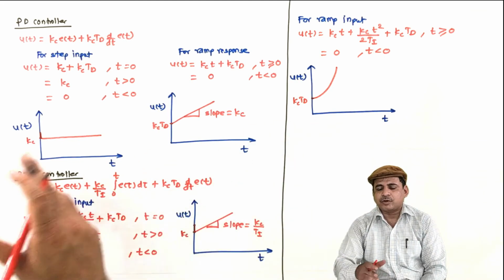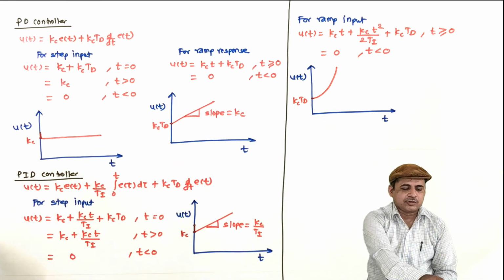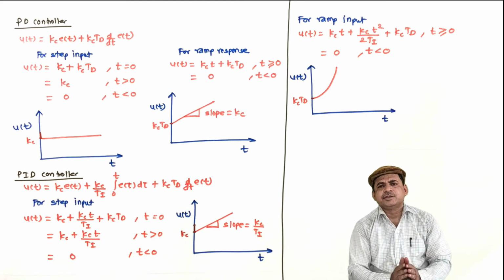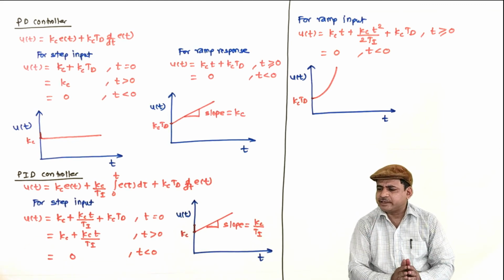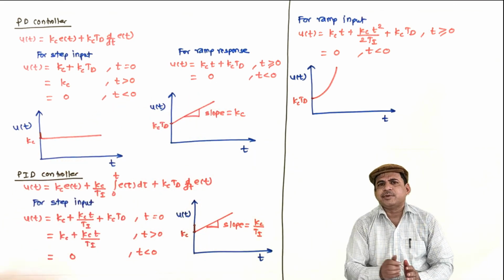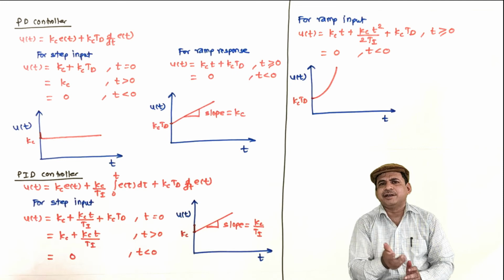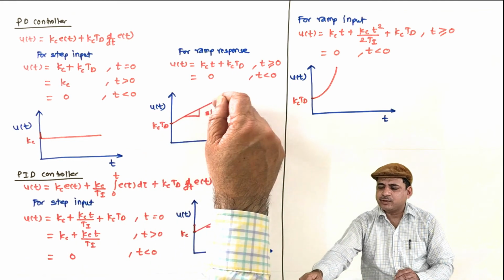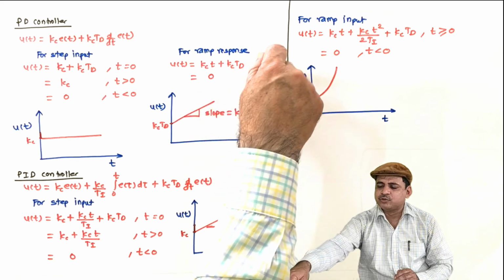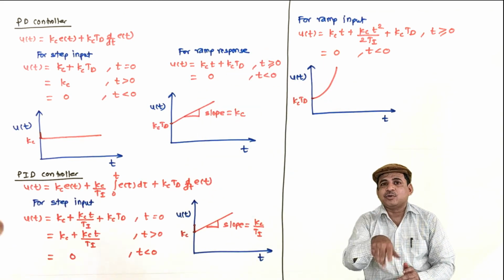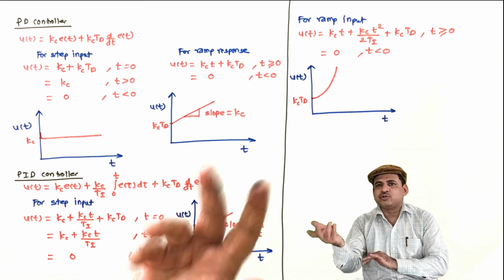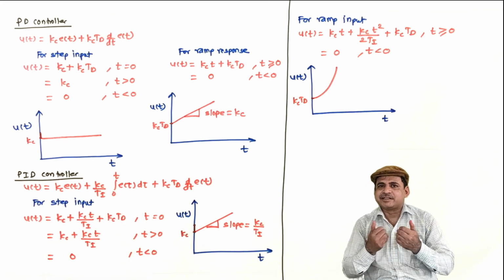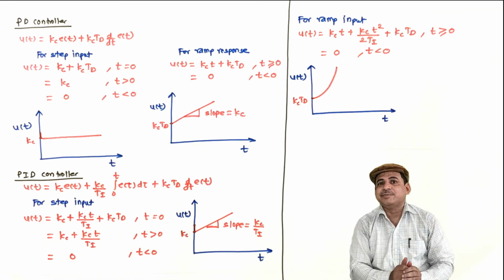and it is done for all the control actions and controller modes, the step and ramp response. It was done only for the sake of considering different cases, and it shows that the I action produces ramp, which is a unbounded kind of output. The output becomes unbounded because as t increases to infinity, this also moves to infinity, and that is why it moves to saturation very quickly and has the reset windup. That is the basic reason behind it.